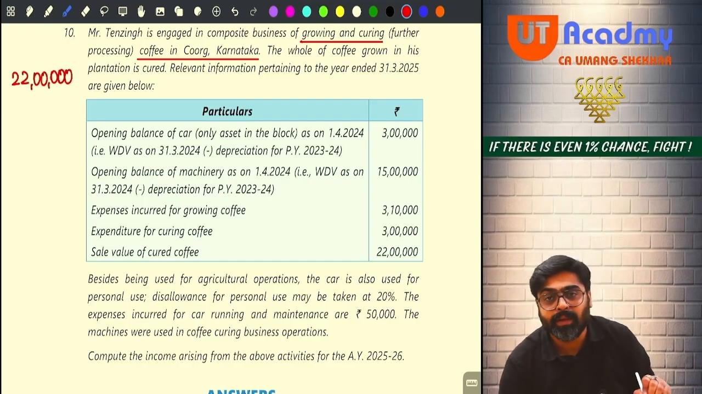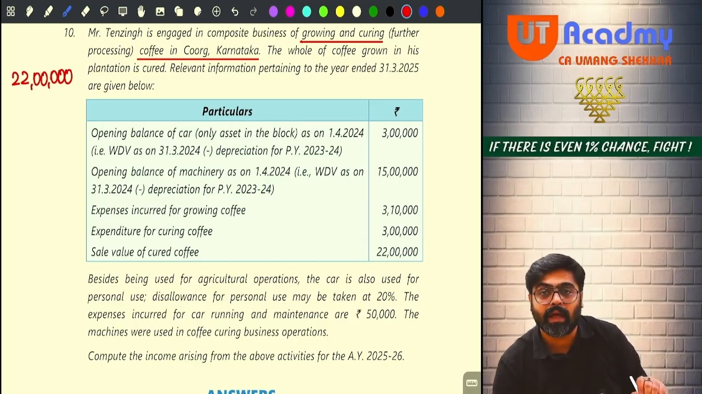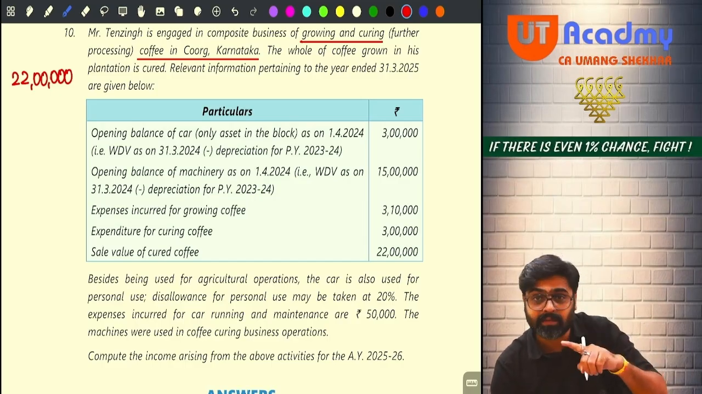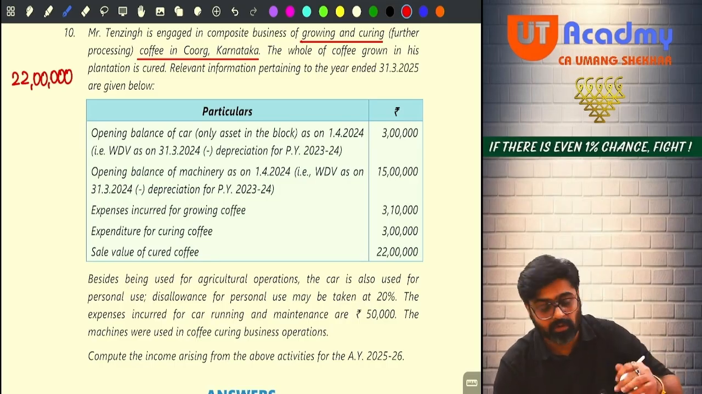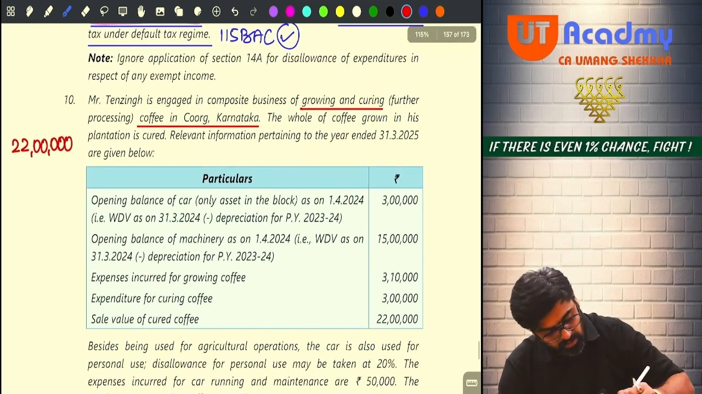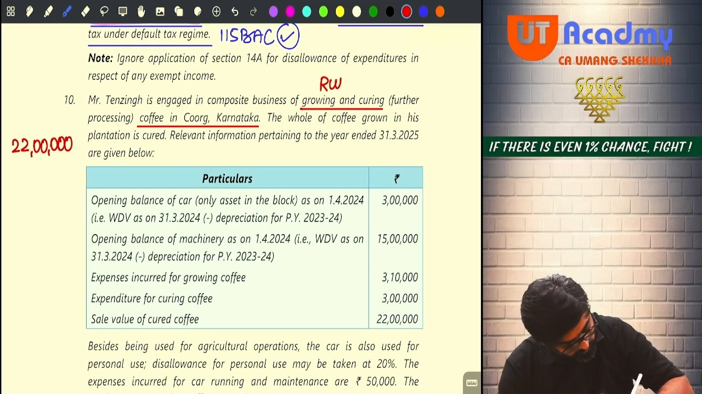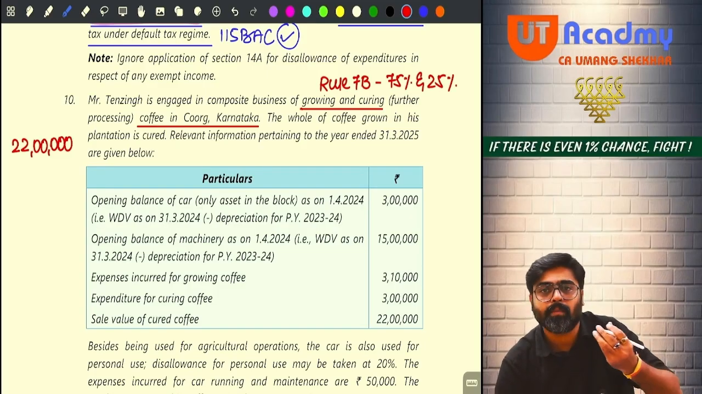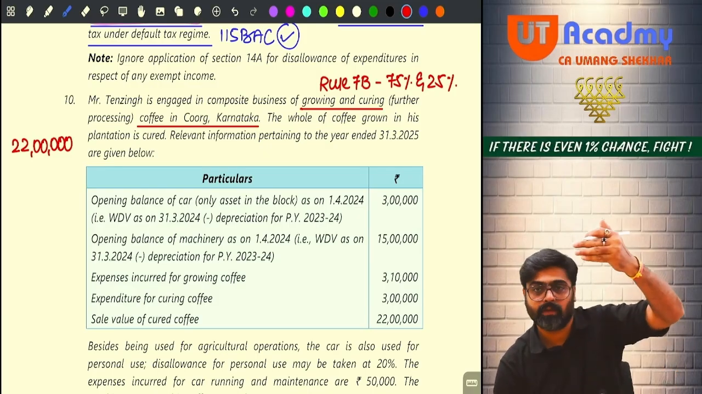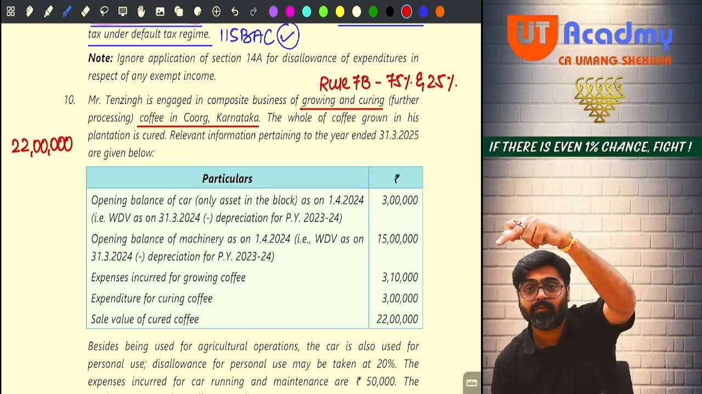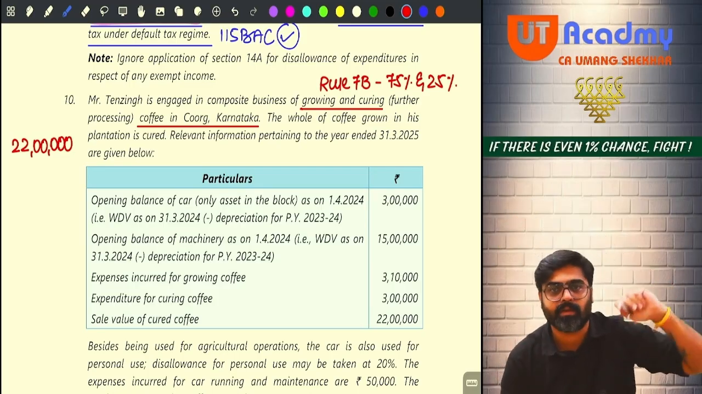Now if I would have been in rule 7, what I would have done? I would have reduced the fair market value over here. But since I'm not in rule 7, I'm growing and curing coffee in Coorg, I'm in rule 7B. I have to do 75% and 25% of my profit. So for that I will have to calculate my profit, my composite income, and 25% of that will be agricultural. To calculate that income, I have to reduce the cost of cultivation and not the fair market value.